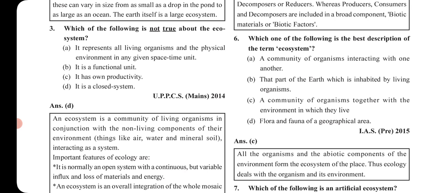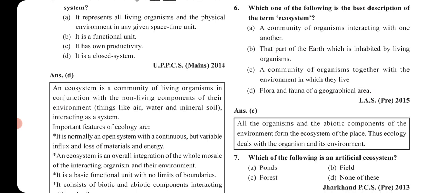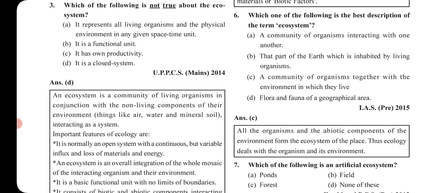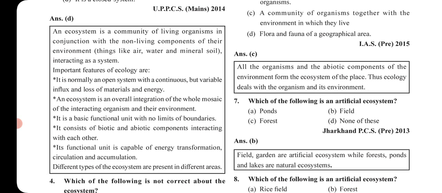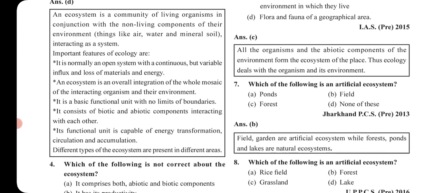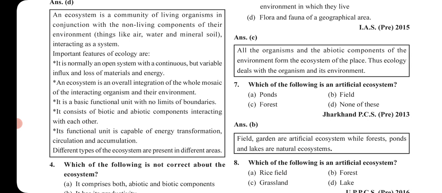ठीक है. So the first option is a community of organisms interacting with one another. Option B, that part of the earth which is inhabited by living organisms. Option C, a community of organisms together with environment in which they live. Option D, flora and fauna of a geographical area. The answer is option C. ठीक है. If you know the correct definition, then you will be able to answer it. Now this is another question.